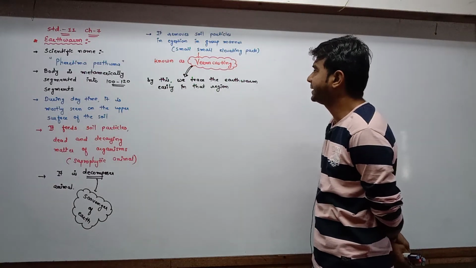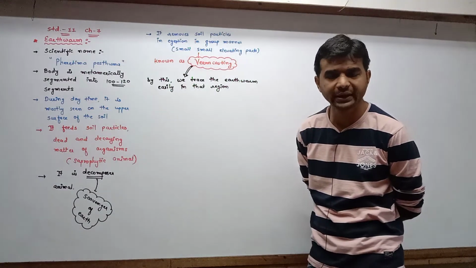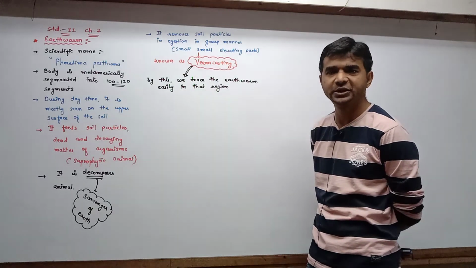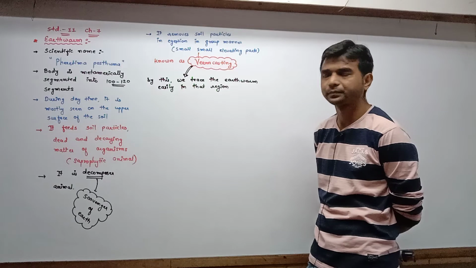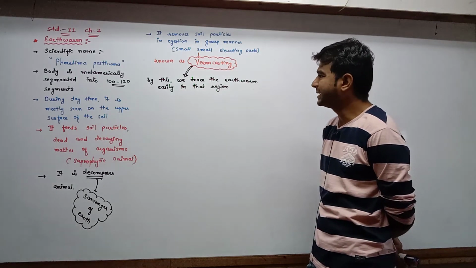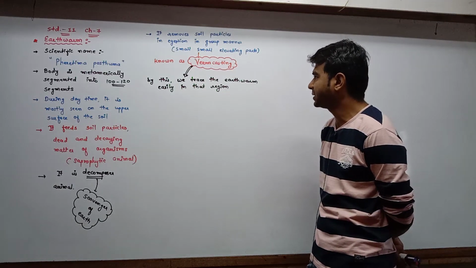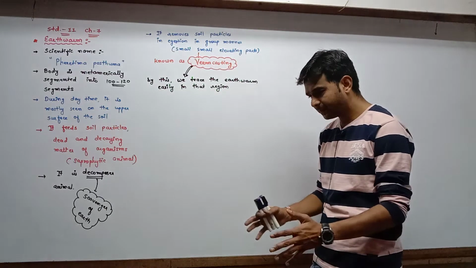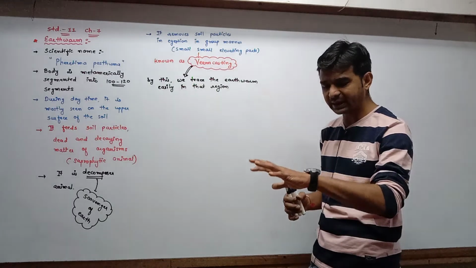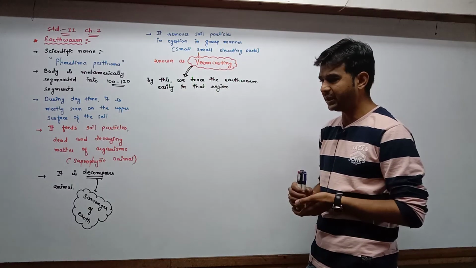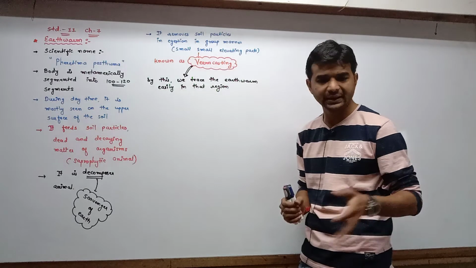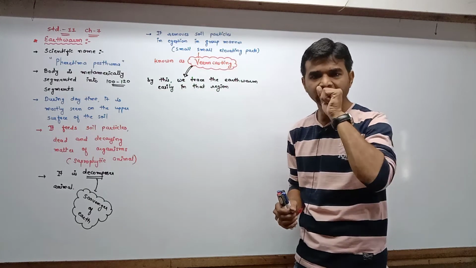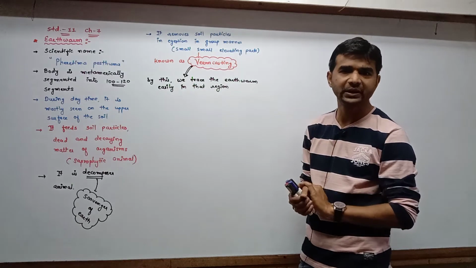This phenomenon is known as worm casting. Worm casting is one type of egestion in the earthworm. And by this worm casting, we trace the earthworm easily in that region. So if you find the worm casting, immediately we get the idea that earthworm is somewhere present very near to that region.